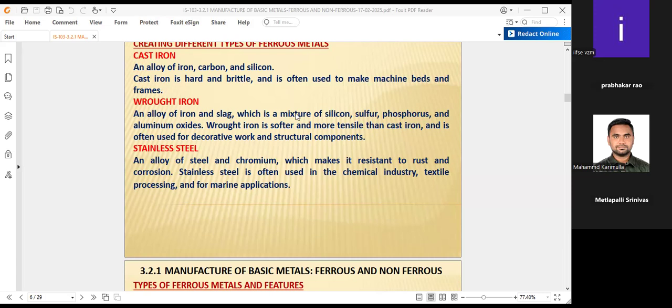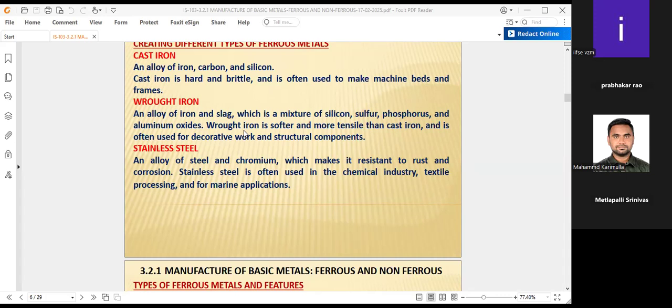If this slag is mixed with the iron coming from the blast furnace and prepared into a molten form and solid form, that becomes wrought iron. That means wrought iron consists of iron and slag. In brackets, the slag means a mixture of silicon, sulfur, phosphorus, and aluminum oxides, which will be in the wrought iron to withstand various resistant materials and all these things.